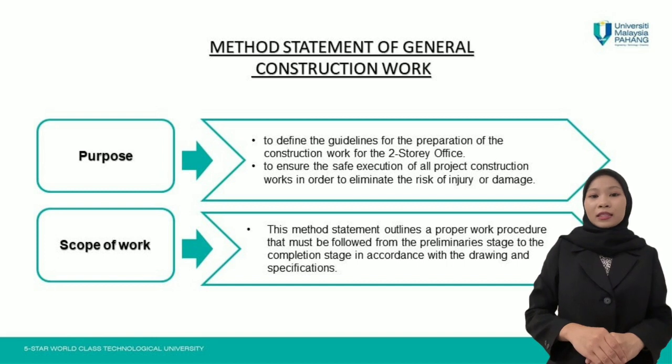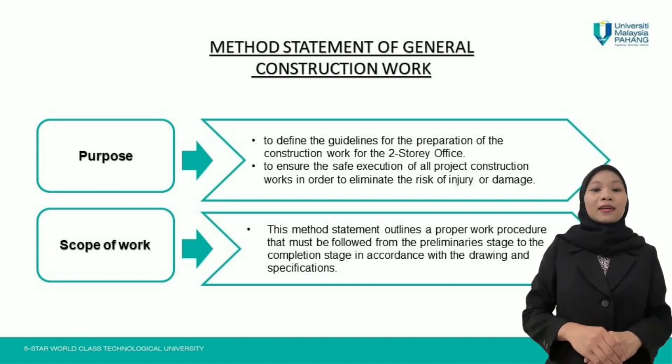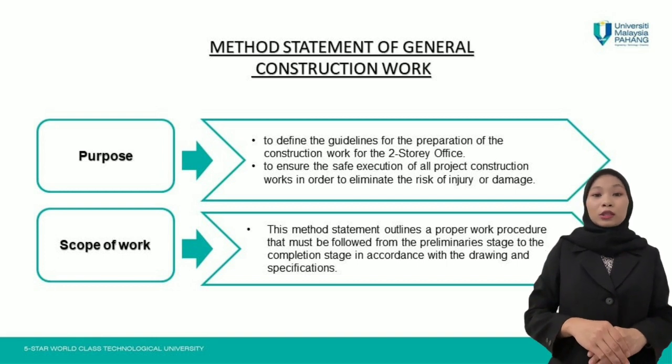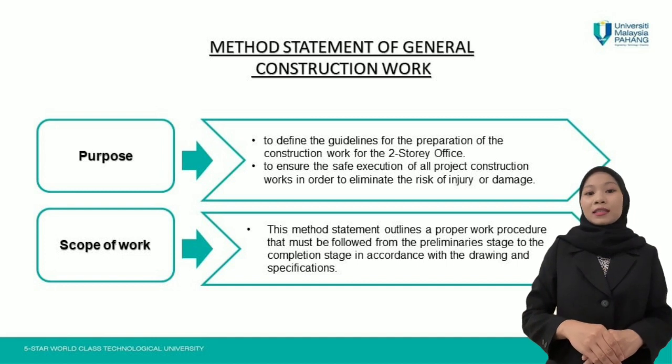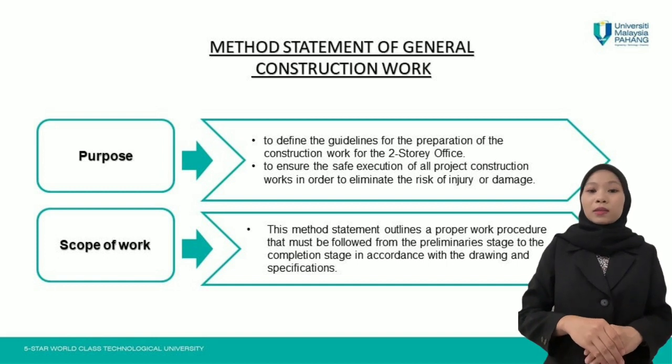The purpose of this document is to define the guideline for the preparation of the construction work for the two-story office, Lembaga Pertubuhan Peladang and other facilities at Kangar Perlis, as well as to ensure the safe execution of all project construction work in order to eliminate the risk of injury or damage to personnel, equipment and property. The scope of work is this method statement outline a proper work procedure that must be followed from the preliminary stage to the completion stage in accordance with the drawing and specification.